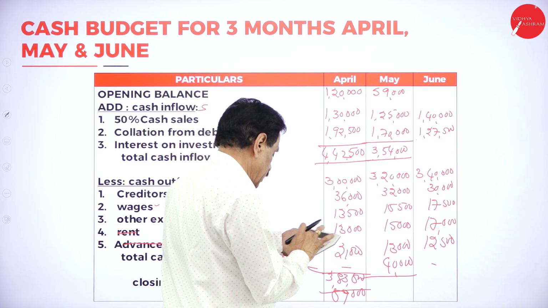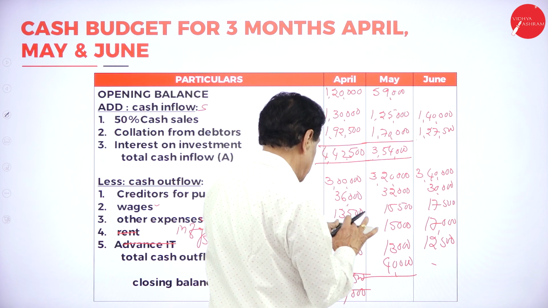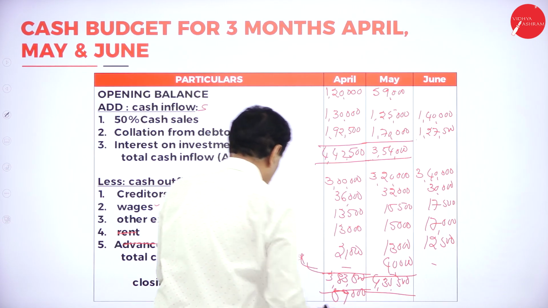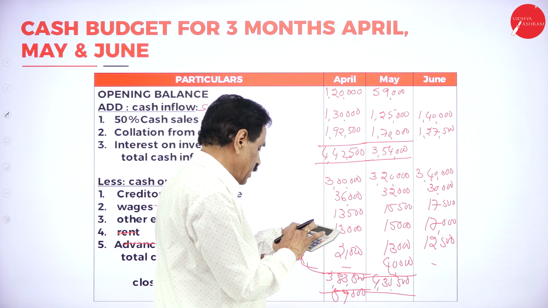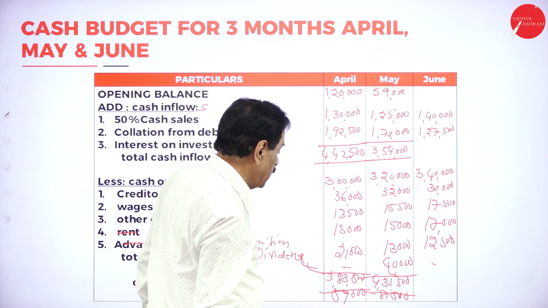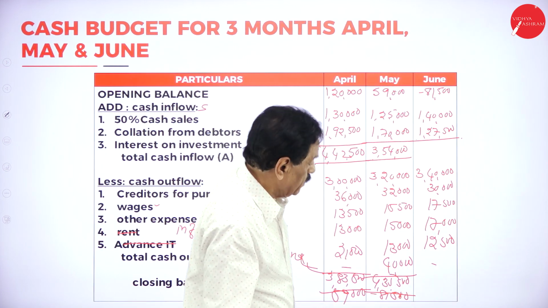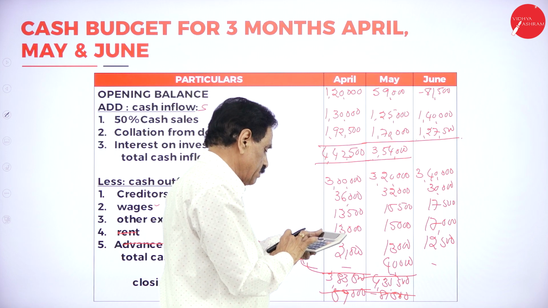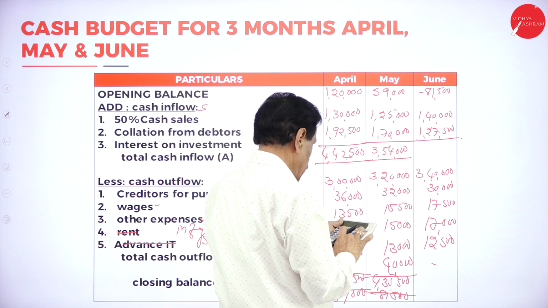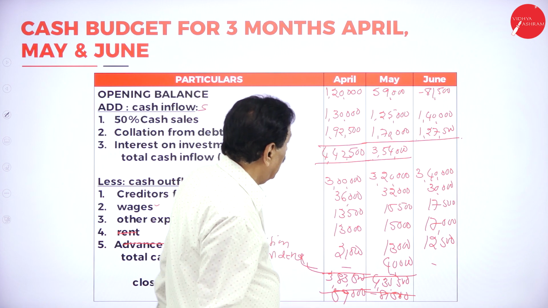Add this: 3,20,000 plus 32,000 and so on gives 4,35,500. 4,35,500 minus 3,54,000 is 81,500. Then 1,40,000 plus 1,27,500 minus 81,500. We'll add this once again.